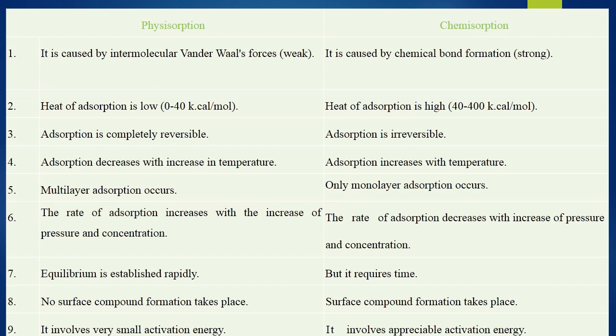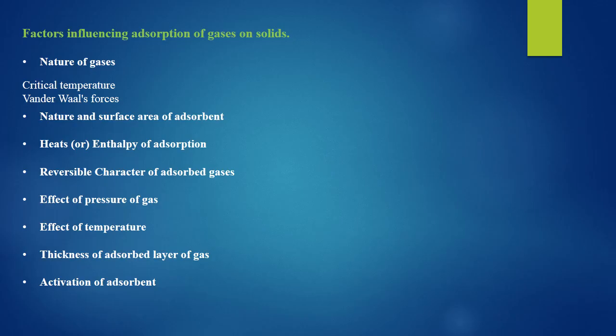Why does surface compound formation take place in chemical adsorption? Because the molecules are more active, so they have enough energy to interact with each other. The nearby molecules interact, so they can form the compound. But in case of physical adsorption, the molecules possess less energy, so they cannot interact with each other, so they do not form the surface compound on its surface. Similarly, physical adsorption involves very small activation energy. Chemical adsorption involves appreciable energy.